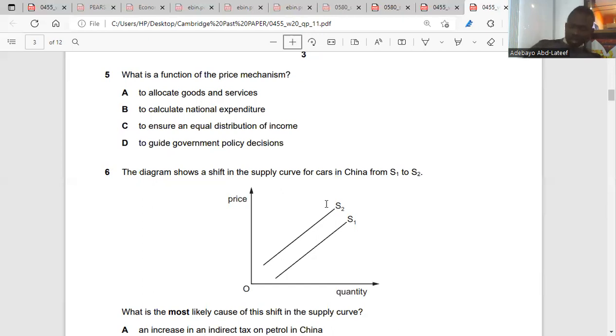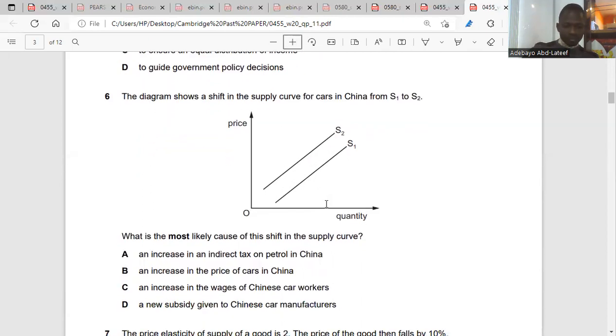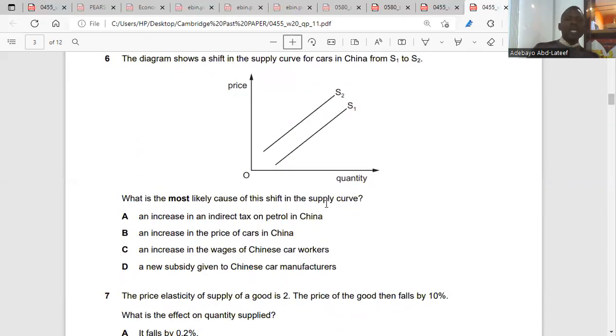Question 6. The diagram shows a shift in the supply curve of cars in China from S1 to S2. From S1 to S2, that's the leftward shift. What is the most likely cause of this shift in the supply curve? What would have caused a leftward shift in the supply curve?